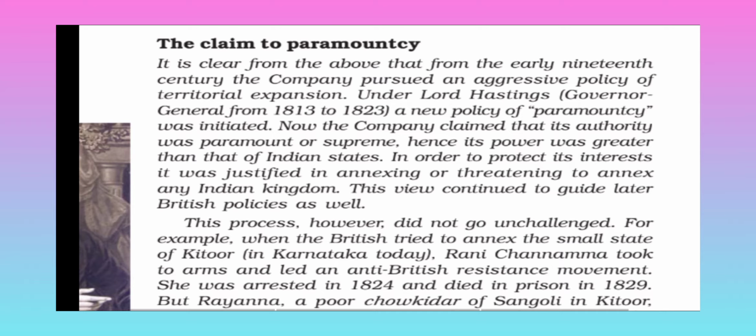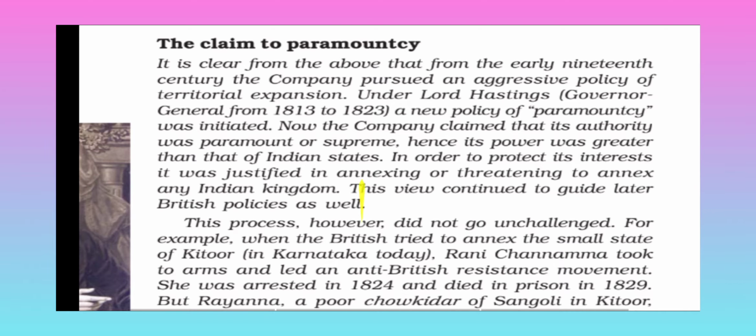Now the Company claimed its authority was paramount or supreme. Hence, its power was greater than that of the Indian states. In order to protect its interest, it was justified in annexing or threatening to annex any Indian kingdom. This view continued to guide later British policies as well.